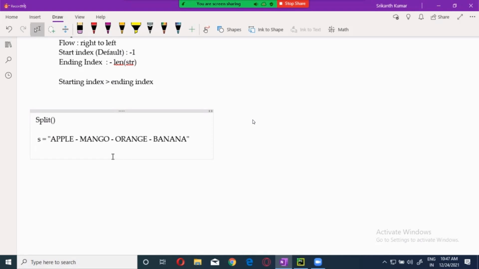Splits. How many splits? 3. How many values will we get? 4 values. Remember this: 3 splits and 4 values. How will I write it? I'm not writing on the editor, I'm writing on the screen over here. s dot split. I will use the split and give the delimiter. What is the delimiter over here? Dash is the delimiter. Now what it will do is split the string into 1, 2, 3.